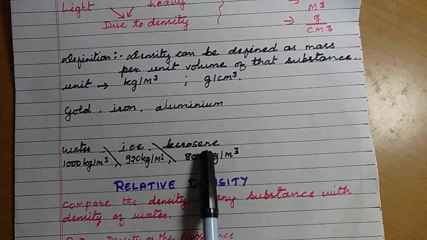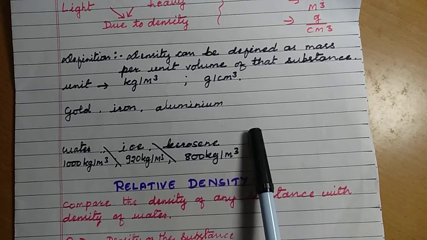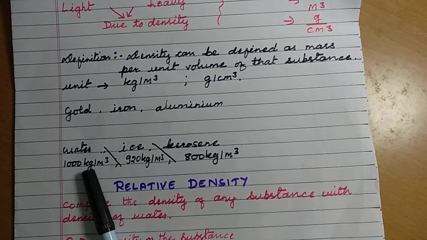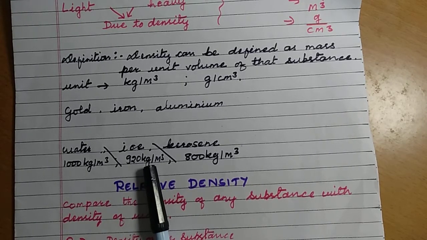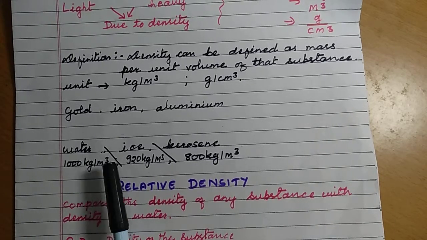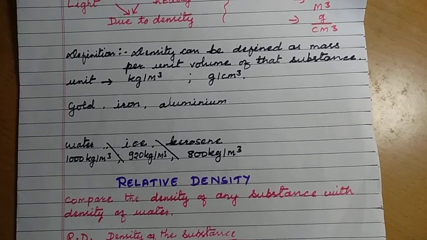It is because the density of kerosene is lesser than the density of water. In the same way we have seen ice floating on water, because the density of ice is lesser than the density of water. You can see 920 kg per meter cube for ice and 1000 kg per meter cube for water. Sometimes we say this as 900 kg per meter cube, rounding up.